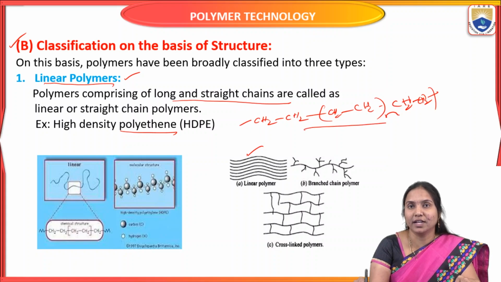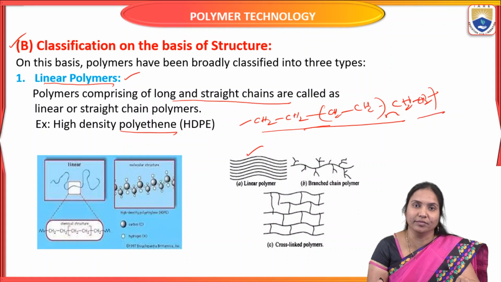This is a long and straight chain polymer. It is called a linear polymer or straight chain polymer. The best example is high density polyethylene. The ethylene monomer forms a straight chain linearly. This is the high density polyethylene.